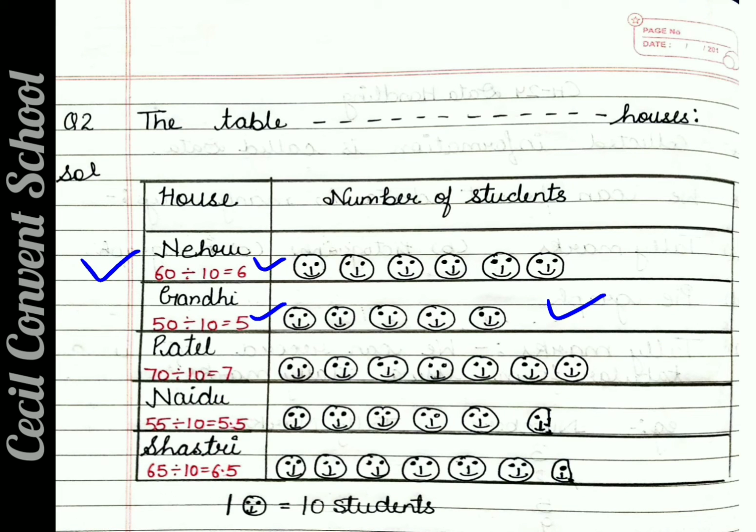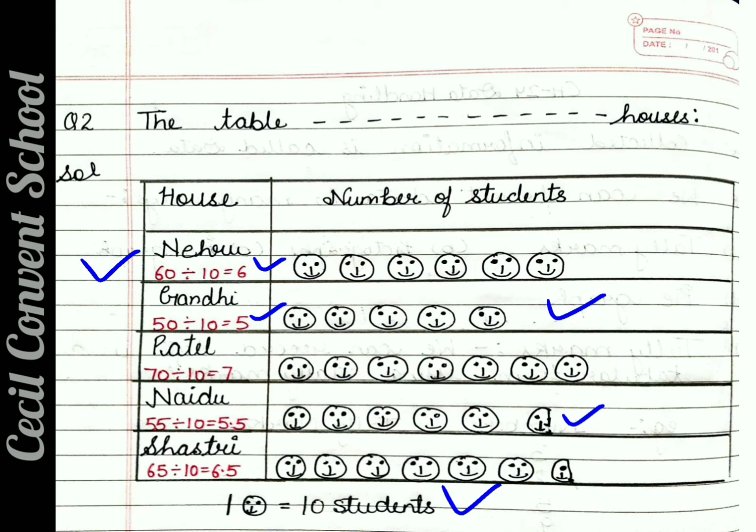For 0.5 you have to make a half smiley. See, I have first made 5 full smileys, 1, 2, 3, 4, 5, all are full, but for 0.5 I have made a half smiley, means 1 eye and half lips. Clear? So similarly we made Shastri's one, here also a half smiley and the mouth will be half. Clear? And down you have to mention 1 smiley is equal to 10 students.